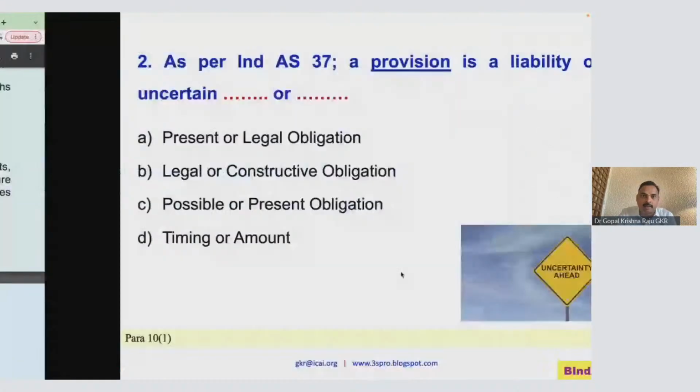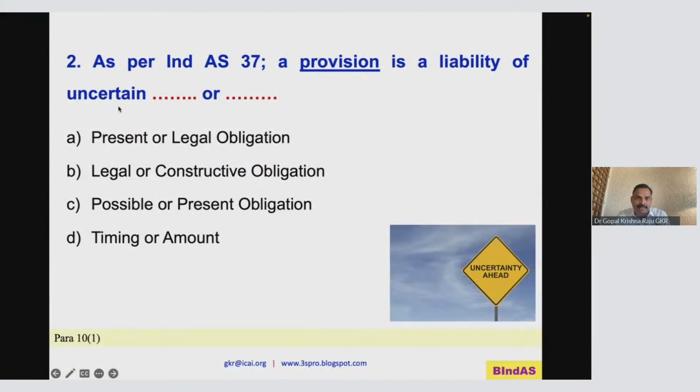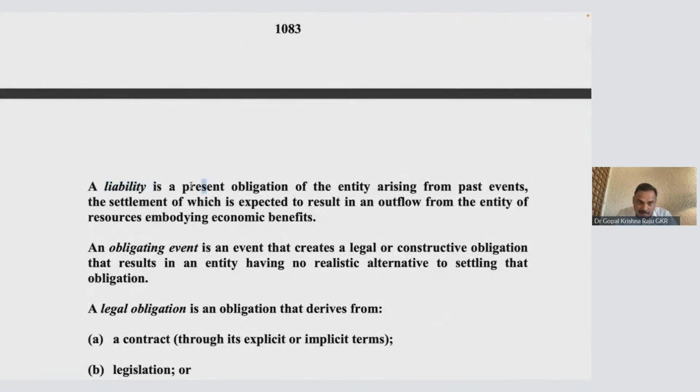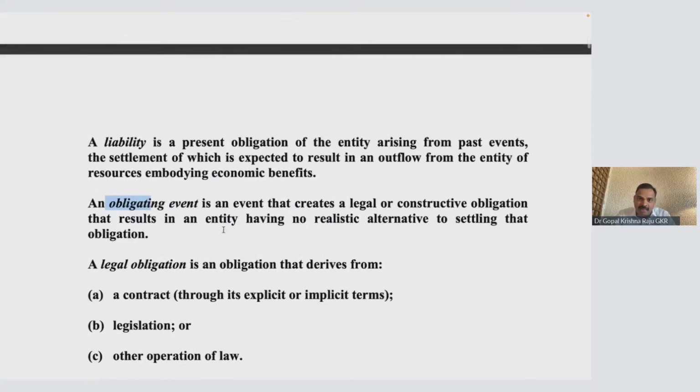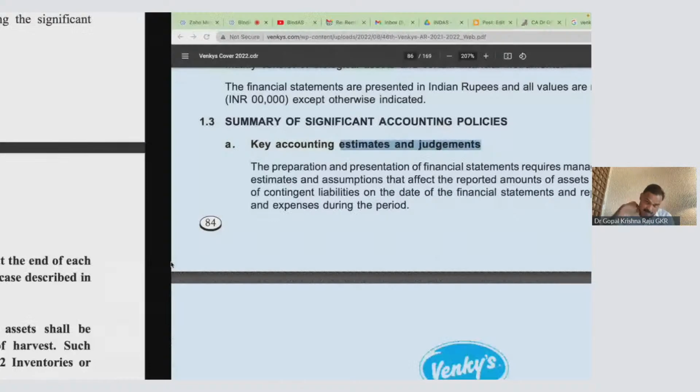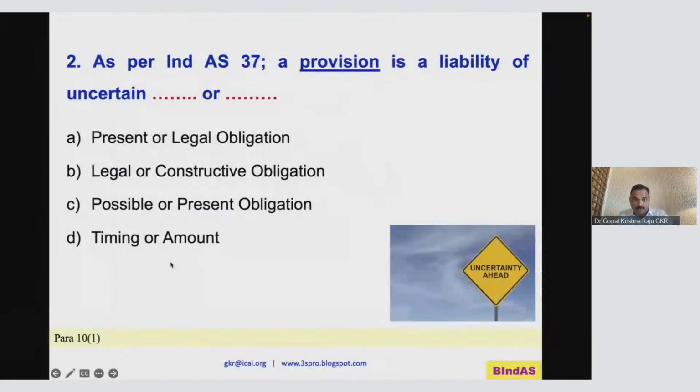Okay. Now answer this question. A provision is a liability of uncertain timing or amount. Possible or present obligation, legal or constructive obligation, present or legal obligation. Actually, the word obligation comes next. Okay, please come to this definition. Look at this. The liability is a present obligation. Now, what is an obligation? An obligation can be either a legal obligation or a constructive obligation. So, what is a liability? It is an obligation. Now, what is an obligation? That is the next one. So therefore, I'll go one by one. First, provision is uncertain timing or amount. So option 2D.